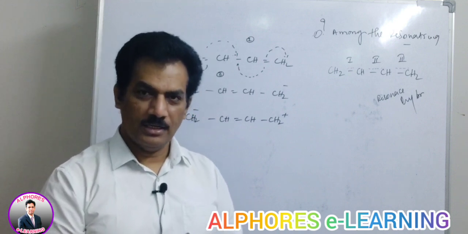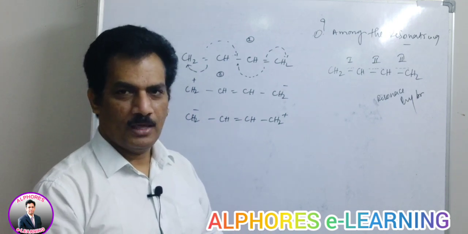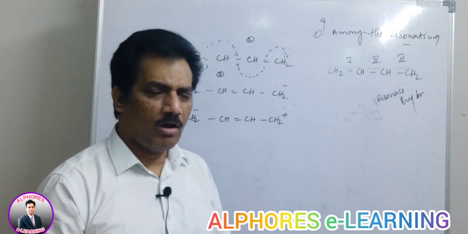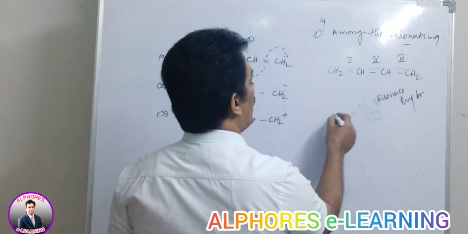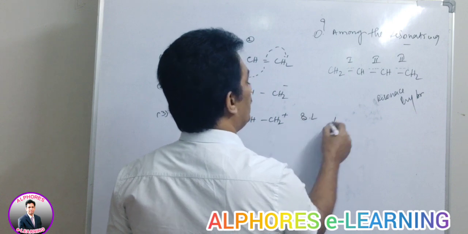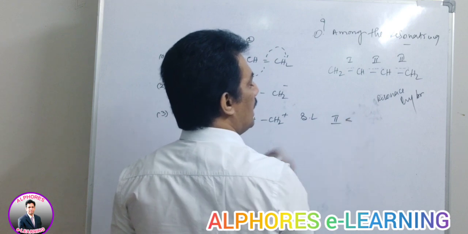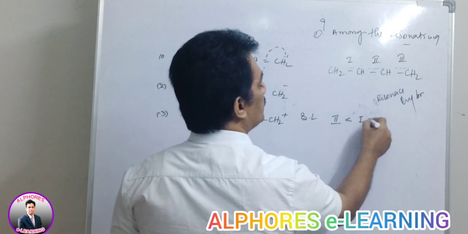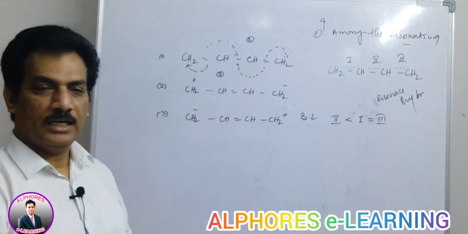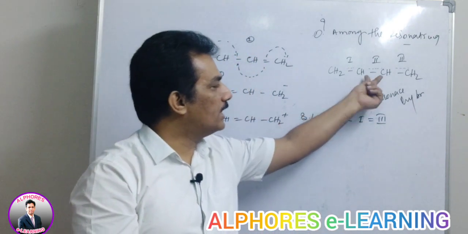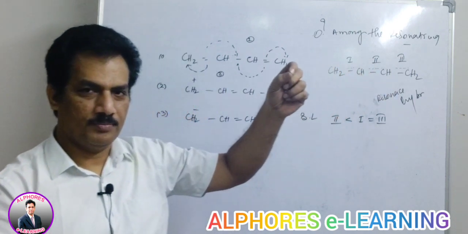You may think like that, but actually the question is creating a different way. Your idea is all are equal, but the logic is that the second bond is less in length compared to the first and third. First and third are equal, but the second bond length, between carbons 2 and 3, is less.